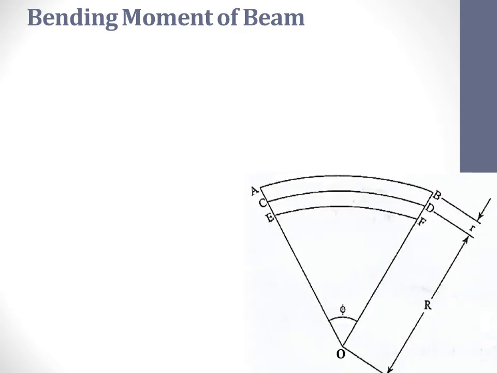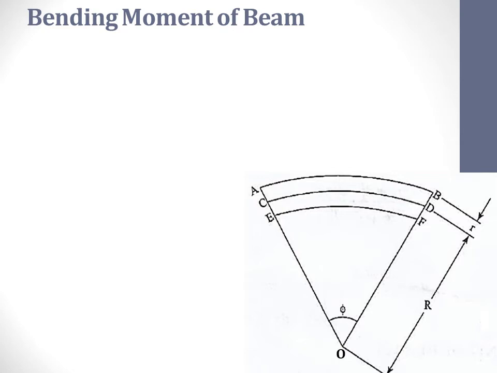Let us consider a beam under the action of deforming forces. The beam bends into a circular arc as shown in the figure. Let CD be the neutral axis of the beam. Here, the filaments above CD, for example AB, are elongated, and the filaments below CD, for example as shown in the figure EF, are compressed. The filament CD alone remains unaltered, and therefore CD is called the neutral filament. CD is the arc which is along the neutral axis.